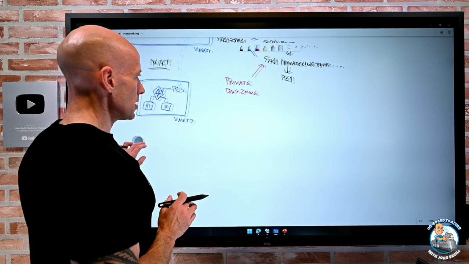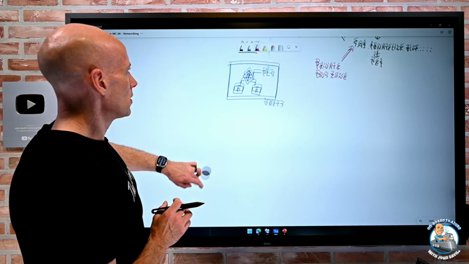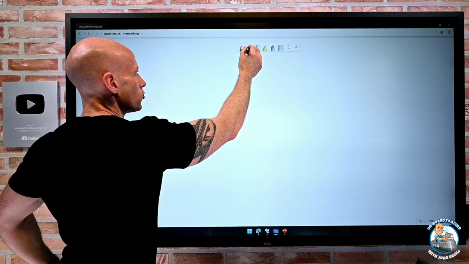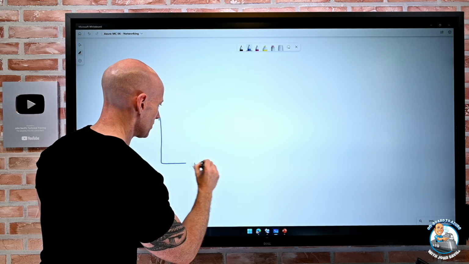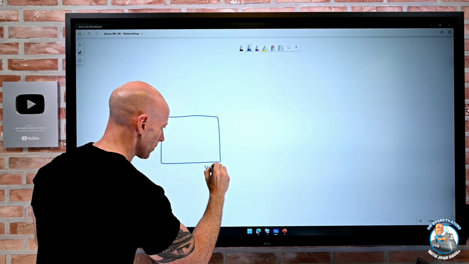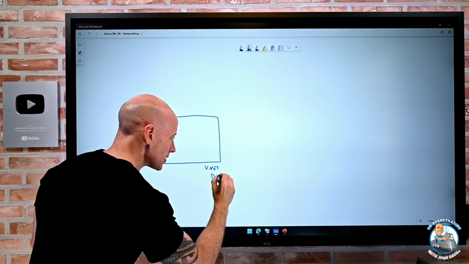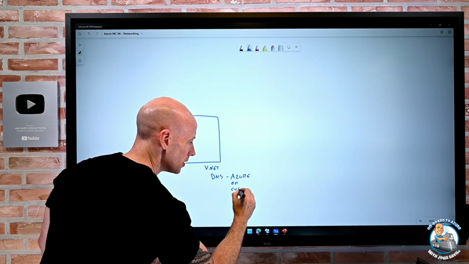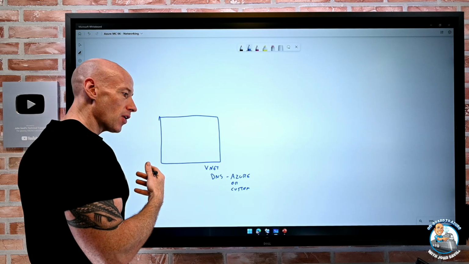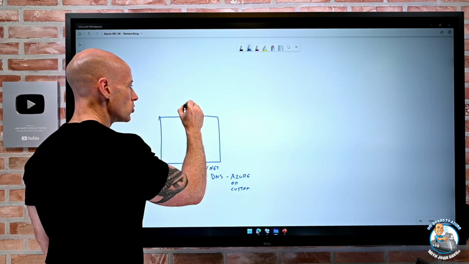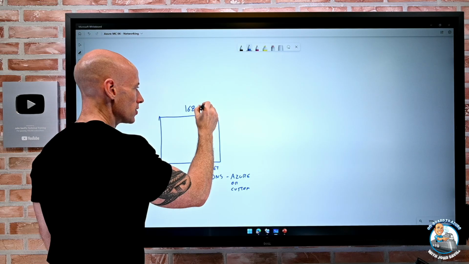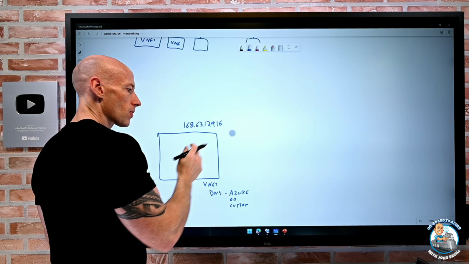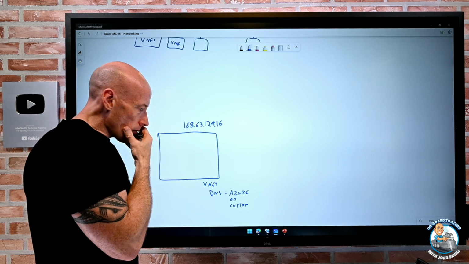So if I think back to this picture for a second, I'm just going to come over here. So we'll draw another virtual network again. I'm going to get lazier and lazier drawing these VNets. So for the DNS, I have a choice. There's Azure DNS, or I can configure custom, my own DNS servers. If I use the Azure DNS, what it's really pointing to is this special IP, 168.63.129.16. Or I just have my own ones.